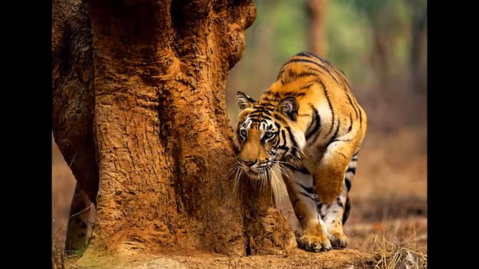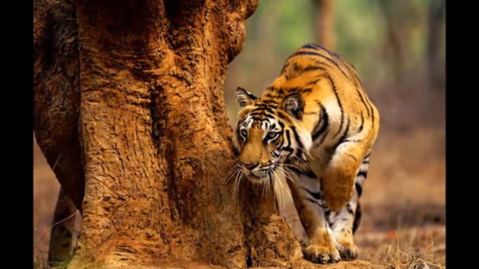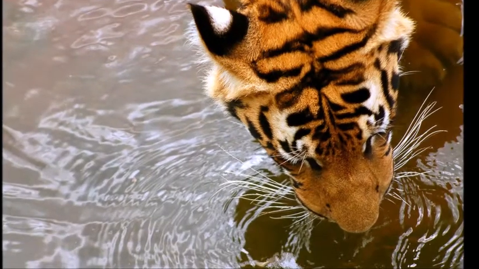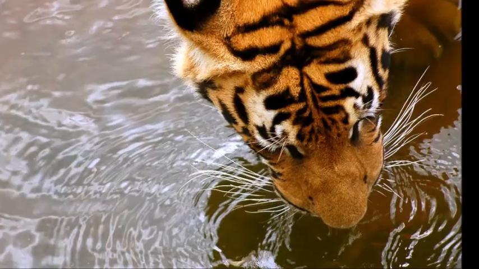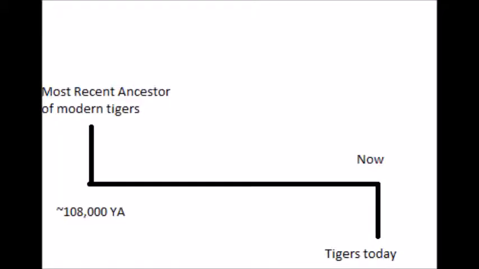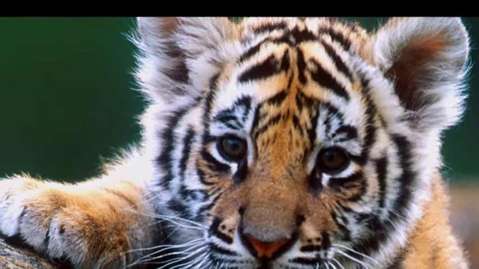At this point in time, there are 5 subspecies of tigers left in the world. 3 recently became extinct. In contrast to other Panthera species, the most recent tiger ancestor is thought to be about 72,000 to 108,000 years old, according to a study by Xu Jinluo. And this makes this tiger species quite young in relation to the rest of Panthera.